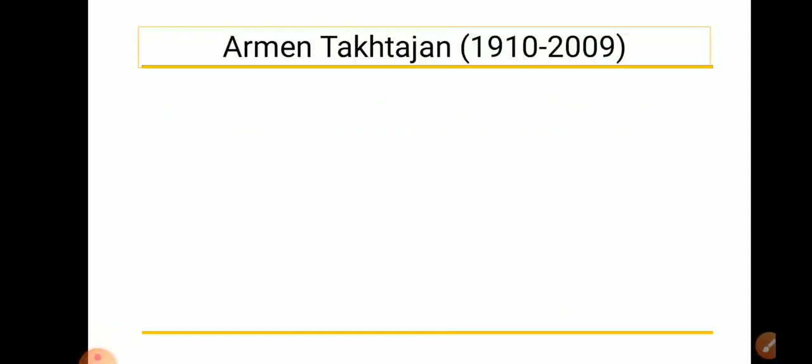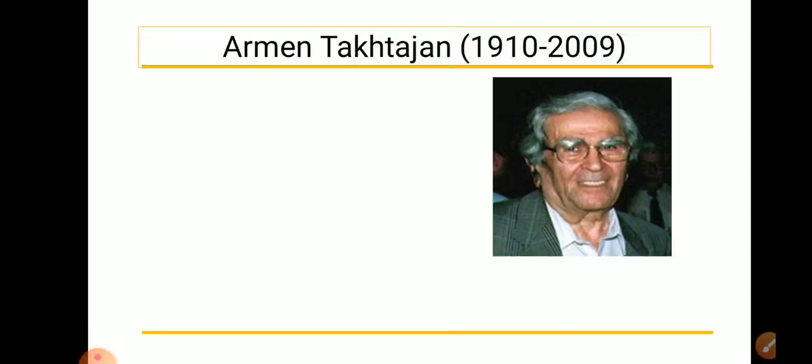Students, in our previous lecture, we have seen the Bentham and Hooker system of classification. The Bentham and Hooker system of classification was based on the natural system of classification. But today we are going to see the system based on the phylogenetic system of classification, that is the Takhtajan system of classification. Armand Takhtajan is a renowned biologist and systematist of the 20th century.